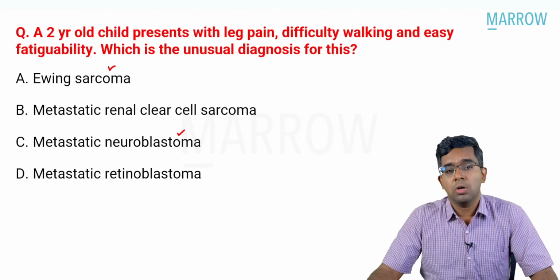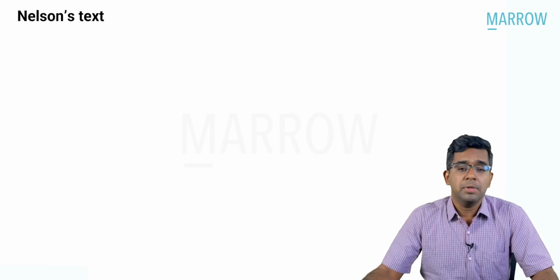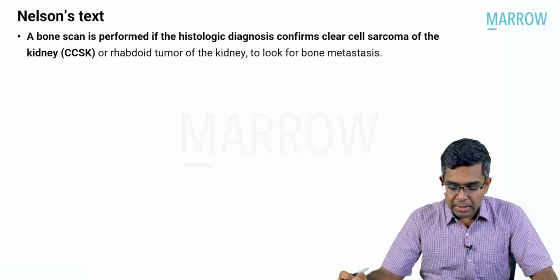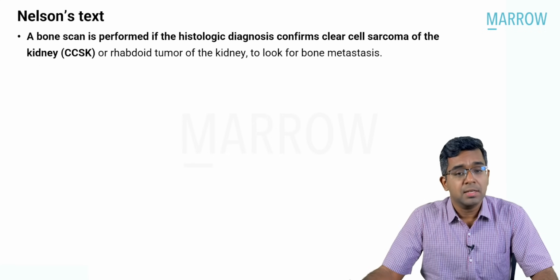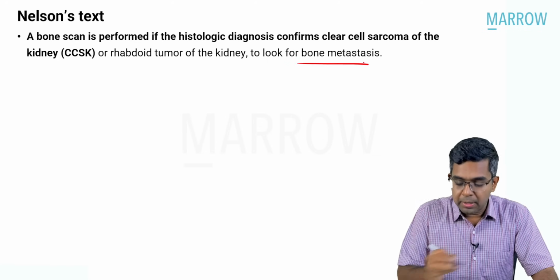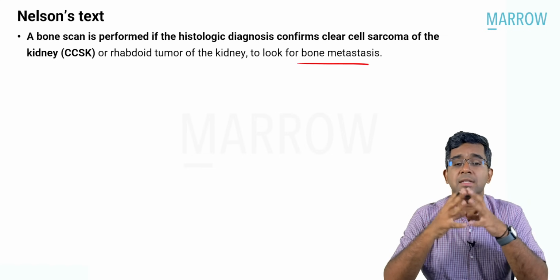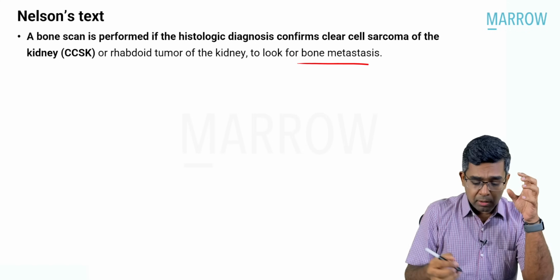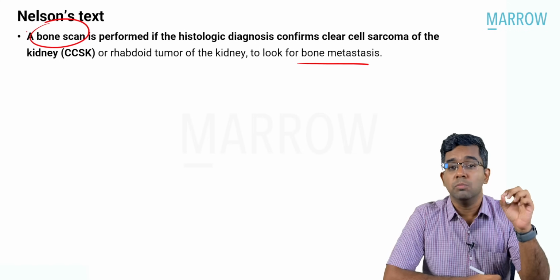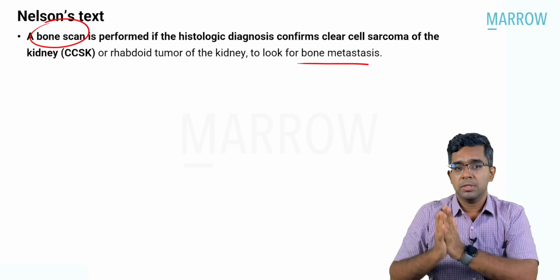Let us clear these 2 options with the help of Nelson's text. In Nelson, it is clearly mentioned a bone scan is performed if the histological diagnosis confirms clear cell sarcoma of the kidney or rhabdoid tumor of the kidney to look for bone metastasis. That means as soon as you make a diagnosis of clear cell sarcoma of the kidney, you have to do a bone scan. That means there is a relatively higher chance of bone metastasis in clear cell sarcoma of the kidney. Okay, so that option is there.